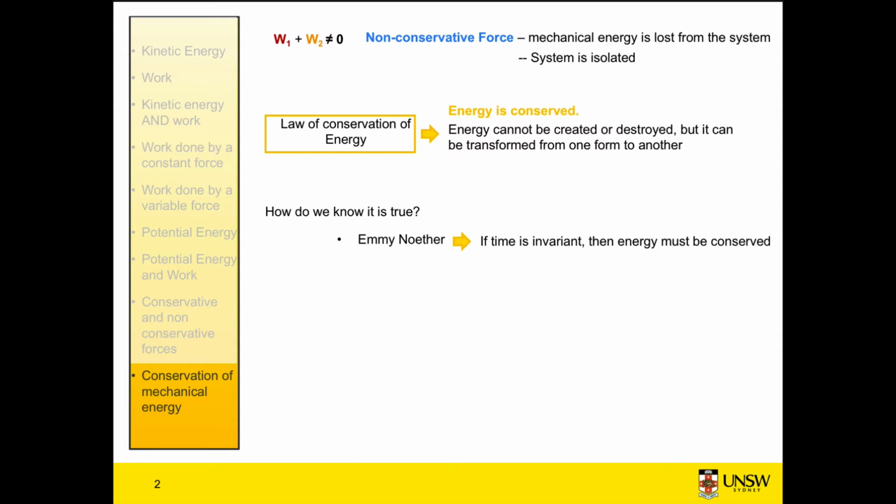Time invariance refers to the idea that what we do is independent of the point in time that we do it. So for example, if we perform an experiment in the lab, and if the experimental conditions are exactly the same, then we will get the same result from that experiment, whether we perform it today, tomorrow, last week, or some 50,000 years in the future. The point in time that we perform it doesn't affect the experiment, it doesn't matter. So time is not a variable that affects the experiment.